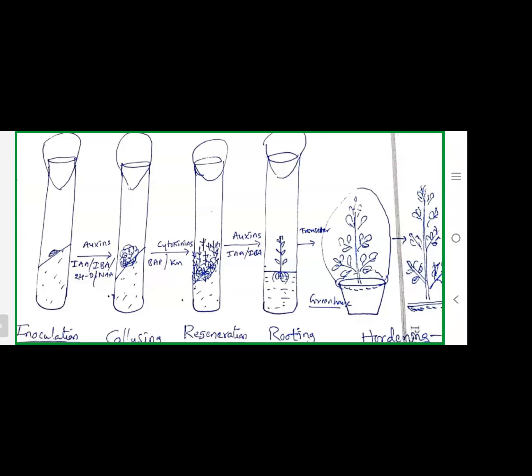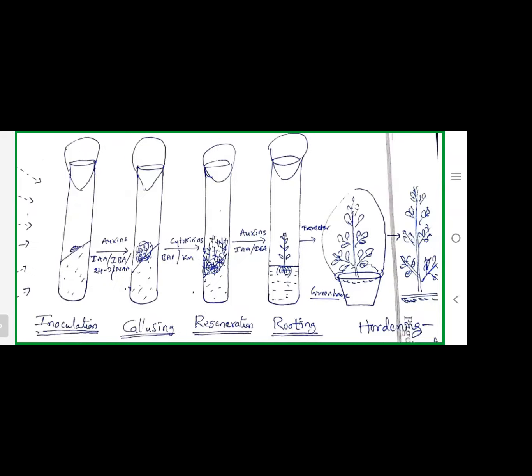So this test tube plant gradually develops the cuticle layer around the outer surface of the epidermis. That's why these are gradually shifted from the test tube, from the laboratory, then to greenhouses or glass houses, then gradually to the field. This entire process is called hardening and acclimatization.